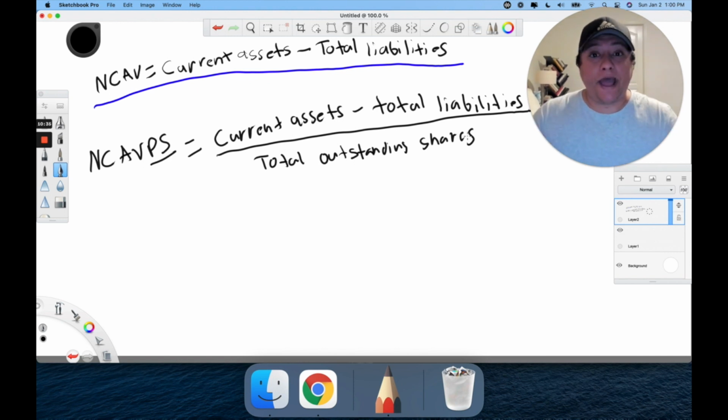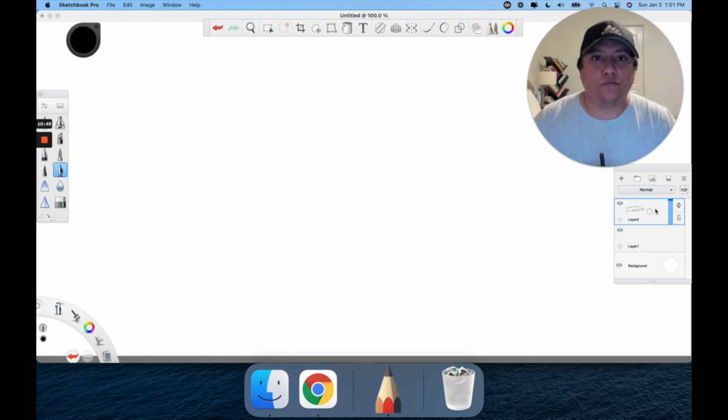So that's the formula for these two. You've got net current asset value, which is current assets minus total liabilities, and then net current asset value per share, which we divide by total outstanding shares, so it'll give us a per share value. Now you might be asking yourself, what is the formula for the net working capital?